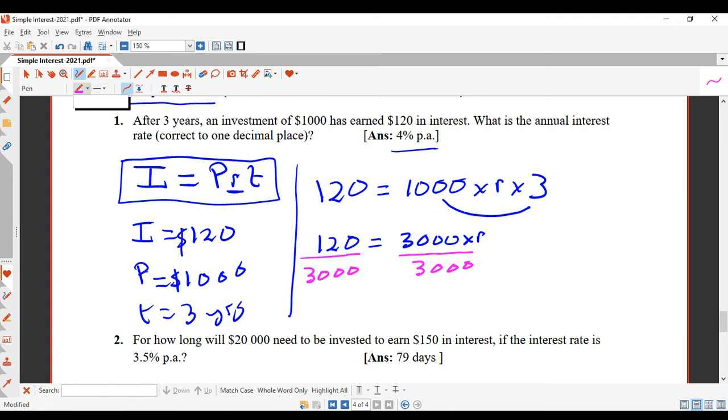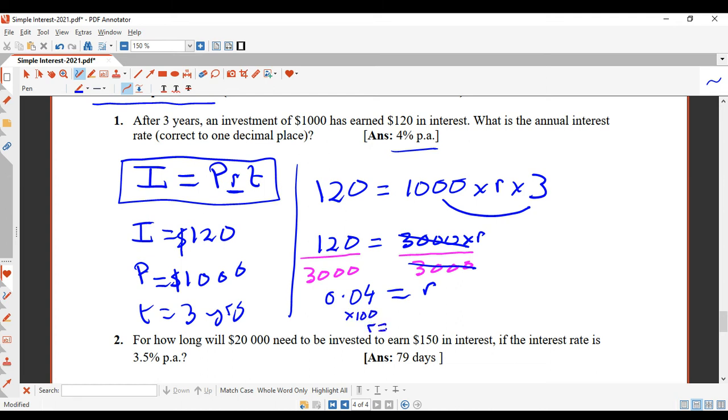And then cancel that. That leaves you with the R by itself. And then 120 divided by 3,000 is 0.04. So that's your answer, but as a decimal. Now, interest rates are typically written as a percentage. If I was to convert that to a percentage, I would just have to times that by 100.